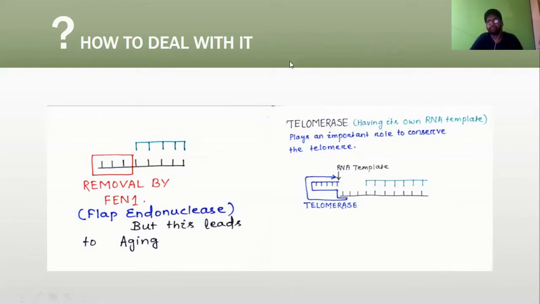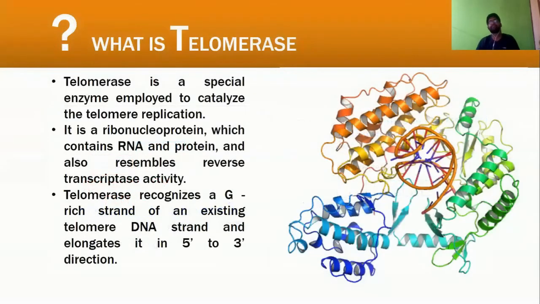We will lose so many sequences like this, so we need to conserve those sequences. Some of our body try to conserve those sequences, but some cannot. So let us discuss telomerase, then we will see what actually happens.